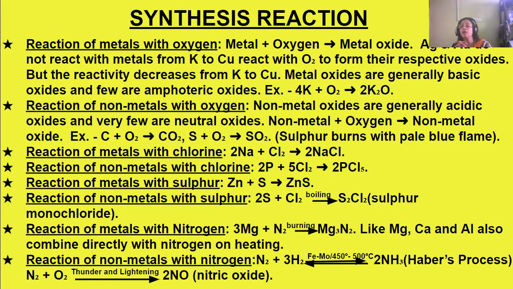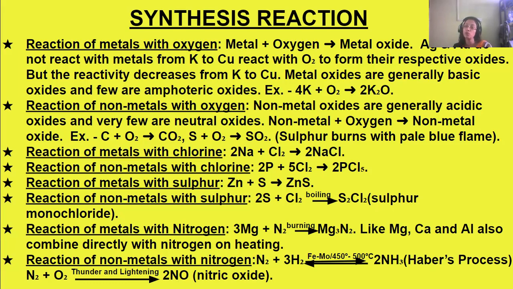For example, silver and gold do not react with oxygen, whereas the metals from potassium to copper will react with oxygen to form the respective oxides.